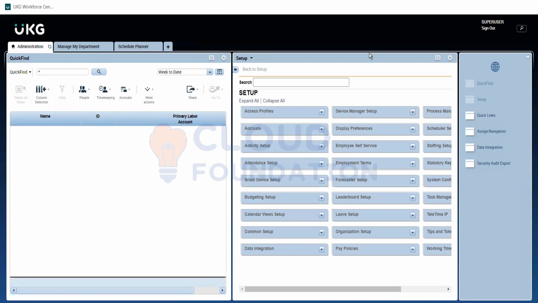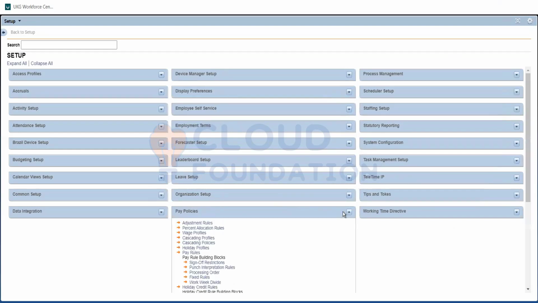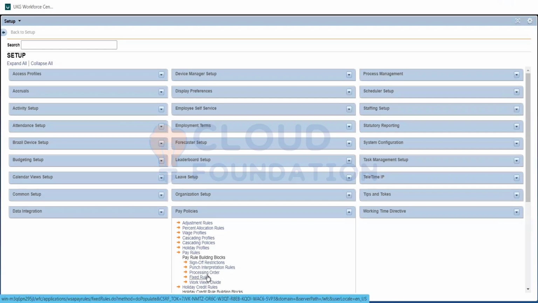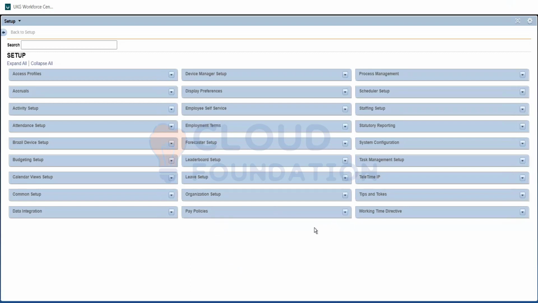So I'll be covering you for the interview perspective. Whatever is needed, I will cover as per the session. The pay policies will probably be completed by this week. We still have 2 more days. Tomorrow I'll give a heads up on work PTY, processing order, sign off restriction, and then we'll dive deeply into punch interpretation. These are the 2 items which will have more options to configure; the others are pretty straightforward and easy to configure. Fixed rule and punch interpretation we will go through slowly. By that, we'll be coming to the end of pay policy by tomorrow.